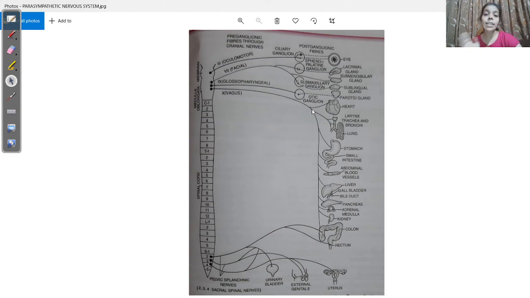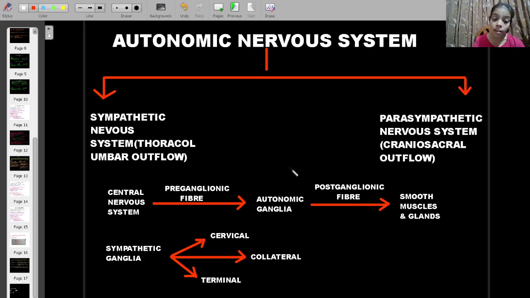But whether it is sympathetic or parasympathetic, this is the design: from the central nervous system, preganglionic fibers will come out. They will reach autonomic ganglia. From autonomic ganglia, the postganglionic fibers will emerge and supply the muscles and the glands.